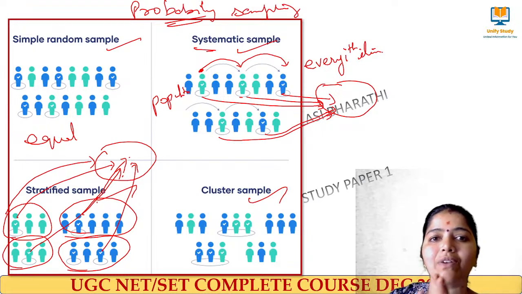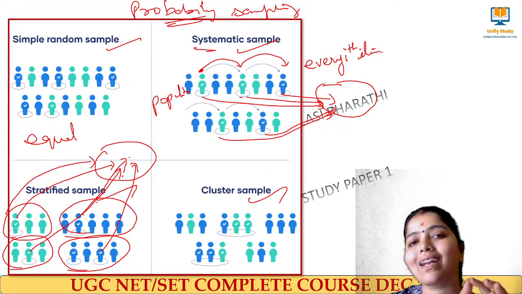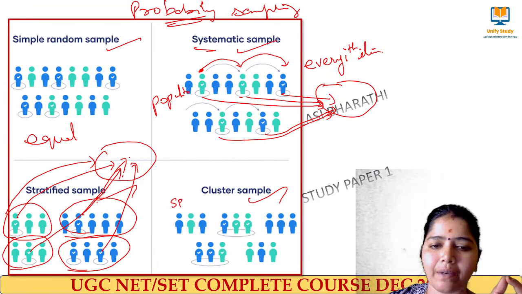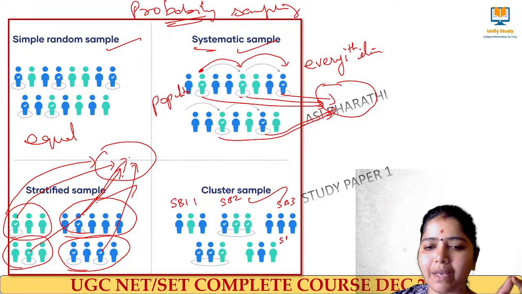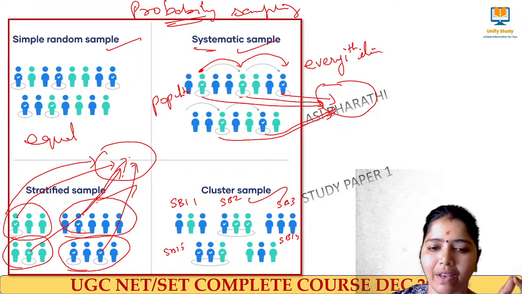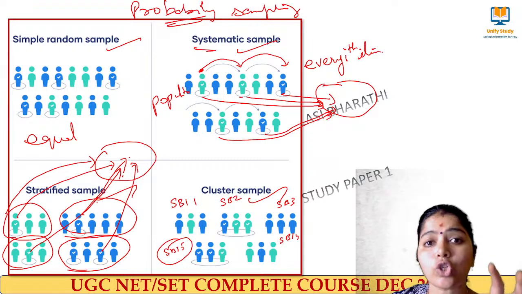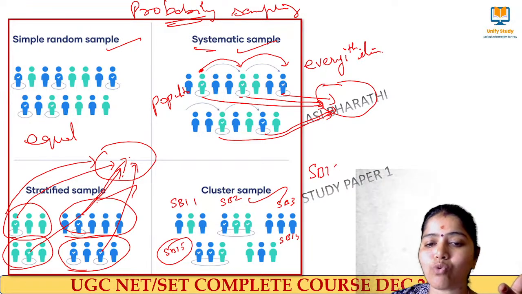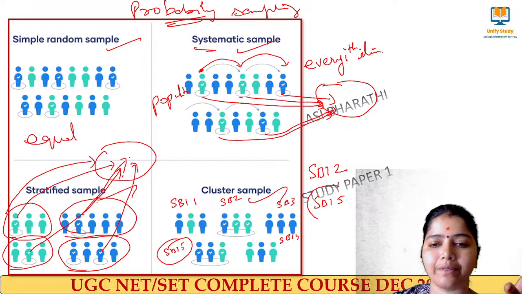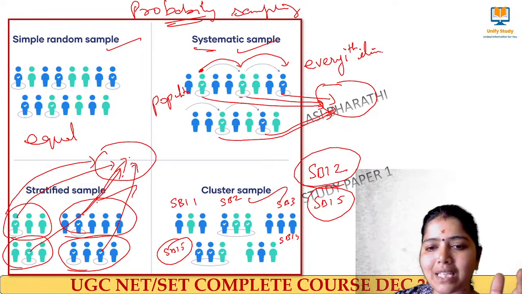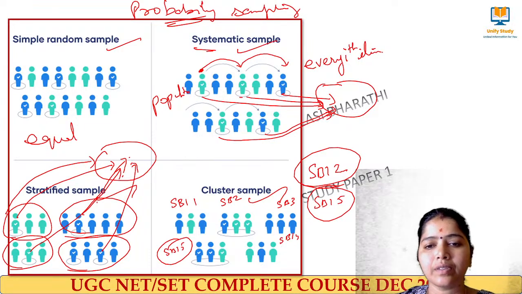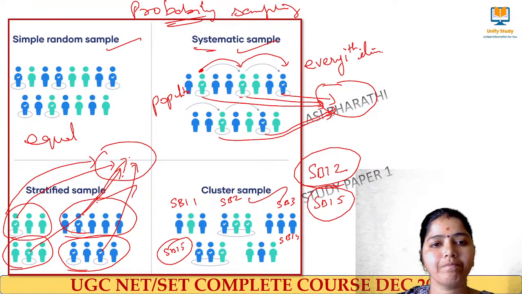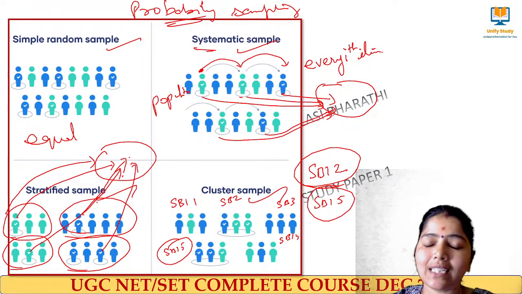So the group will be like this one, we call stratified sampling. What do you mean by cluster sampling? Imagine this is SBI branch 1, SBI branch 2, SBI branch 3, SBI branch 4, SBI branch 5. So different people are there. So randomly what will be selected? SBI 2 will be selected and SBI 5 will be selected. Clear? Yes. So this is what we call stratified sampling and cluster sampling.